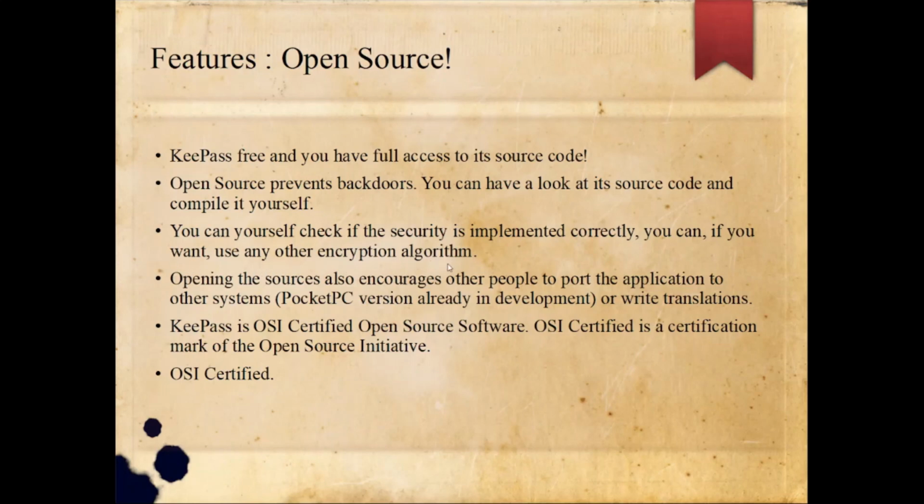encryption algorithm. You can embed any encryption algorithm. Since it's open source, the code is there, and you have access to the algorithms. Or if you are a developer or a programmer who creates algorithms, you can embed them into KeePass. Opening the sources also encourages other people to port the application to other systems. A Pocket PC version is already in development, or people can write translations.